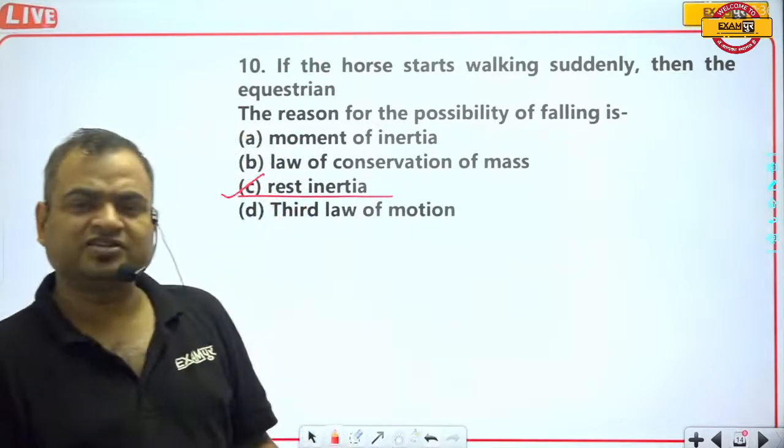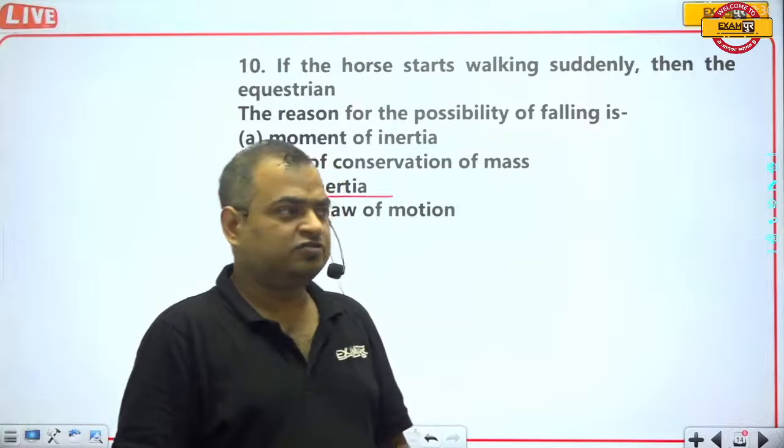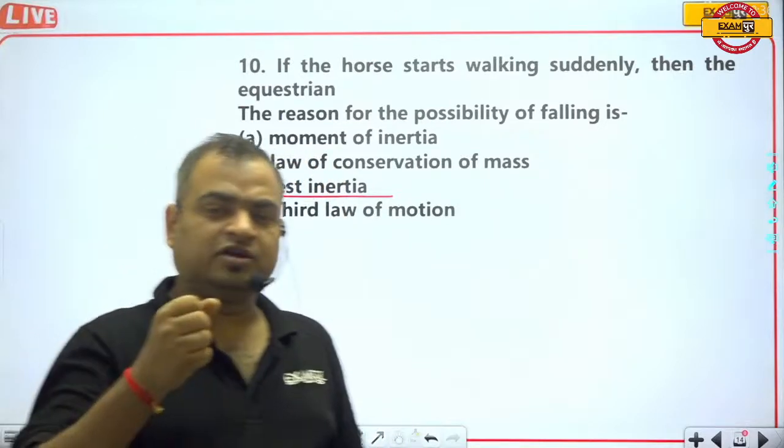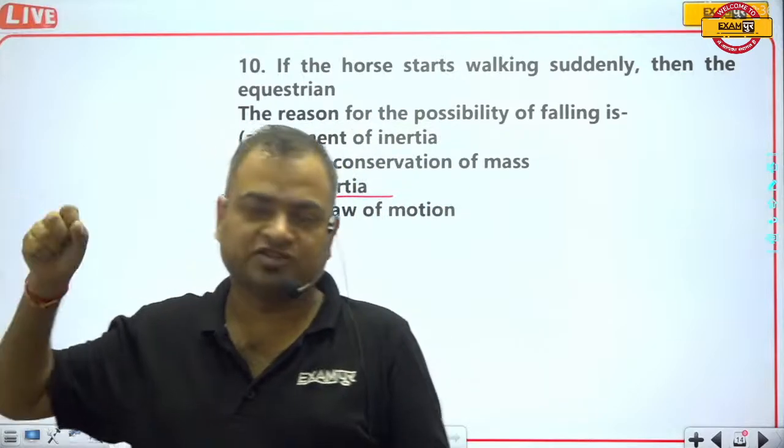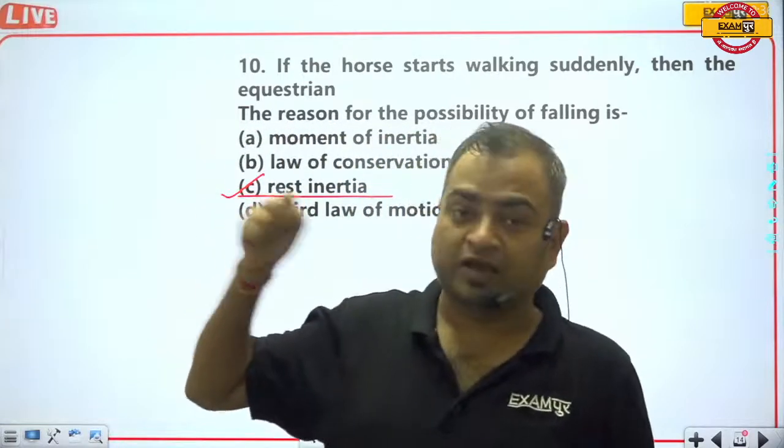You can see other examples of inertia of rest when you shake a branch of a mango tree.